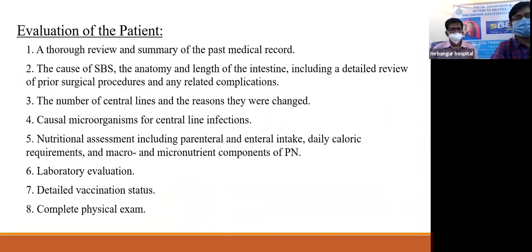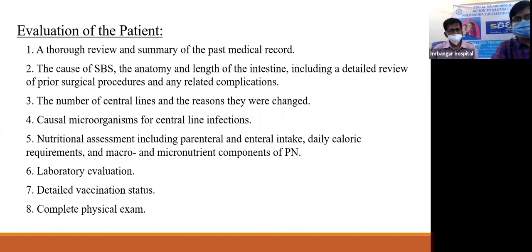Now, whenever a patient with short bowel syndrome or intestinal failure comes to us, we have to evaluate the patient, and many of these points have been covered in detail by the previous speaker. These patients come with a very complicated and very long chronic history. And so a very systematic and detailed approach has to be taken. A thorough review and summary of the past medical record and a confirmation of the previous diagnosis must be done.